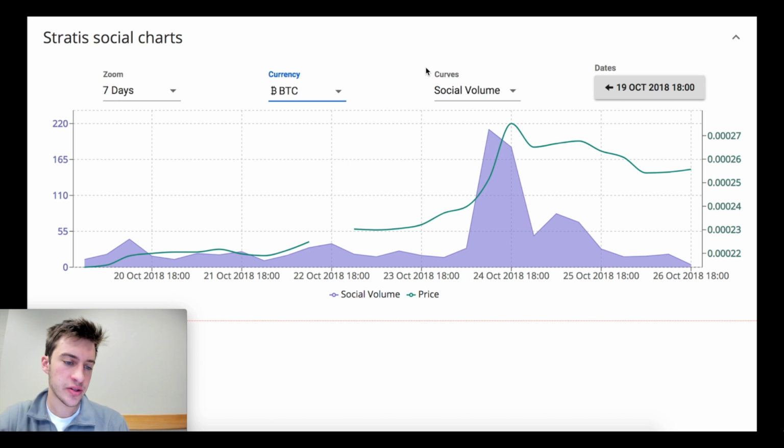Let's look at Stratus. So this one is relatively simple, just price slowly going up, not much interest, meaning it's probably just going to keep going up. And we get that surge in volatility, and with the surge in volatility, what do we get? We get a surge in the social volume. We go from not many people talking about it to over 200 people talking about it, or 200 posts mentioning it in one day.